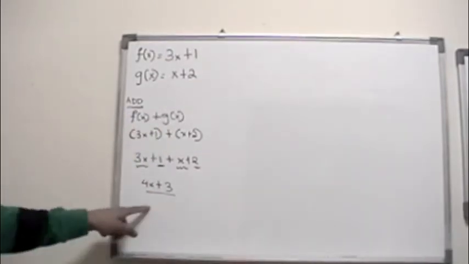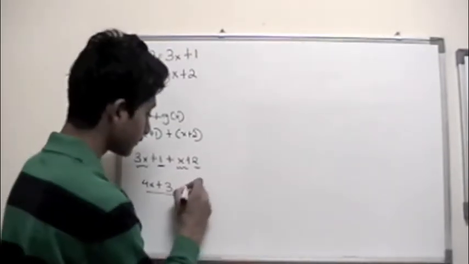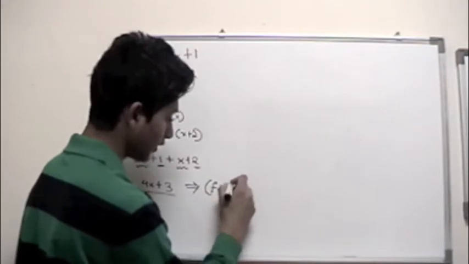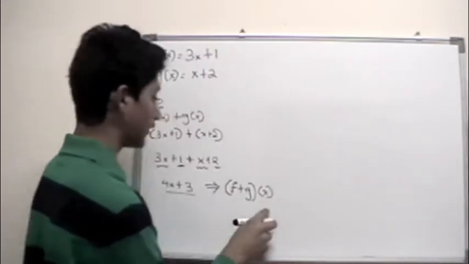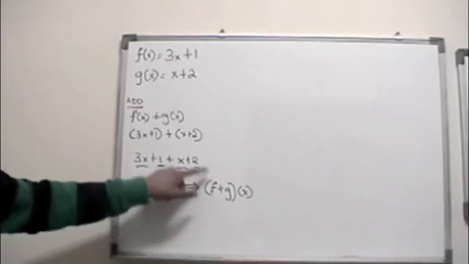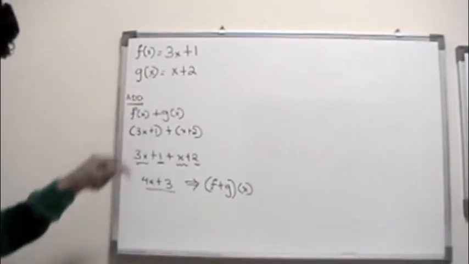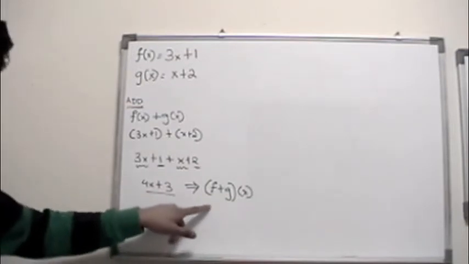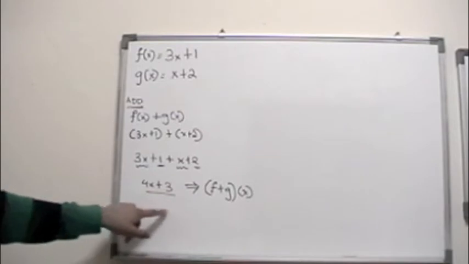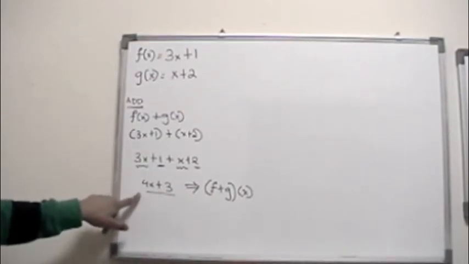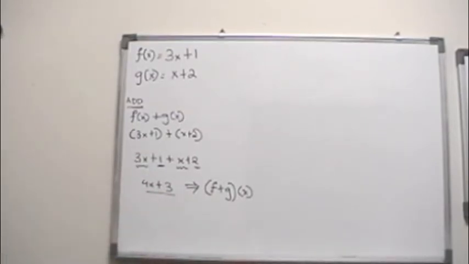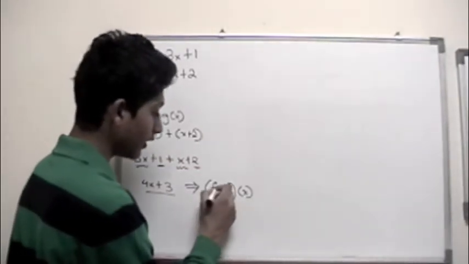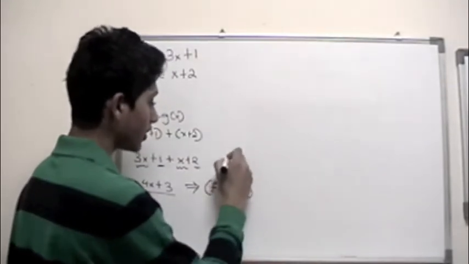Now the notation for this can also be given as (f plus g) of x. And this is the answer when we add the function f of x with the function g of x. This notation is how you describe the addition of the functions. Adding functions involves the variable x, so you can't just write f over x over here, because that would make the whole situation wrong.